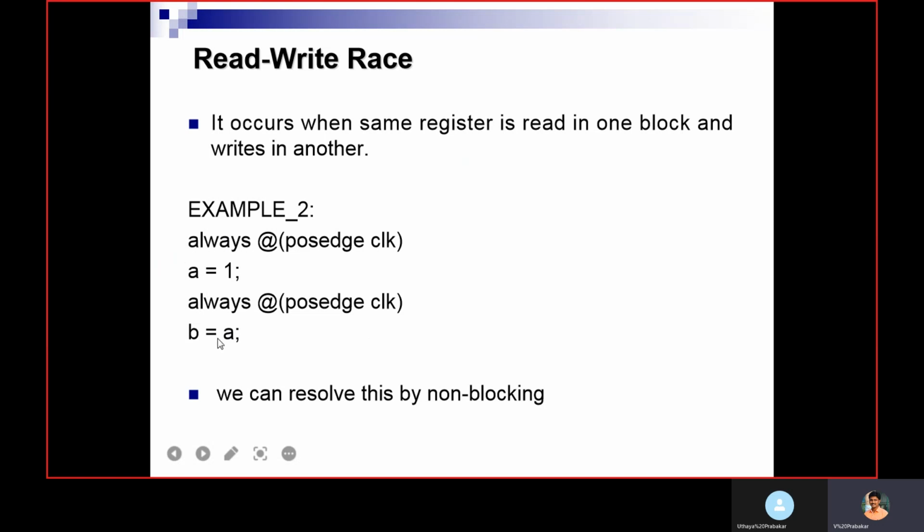So if we are reading A, it may have value 1 or it may have its default value. If it is declared as reg, it has X as default. So B may take 1 or it may take X, that we don't know. These are the situations where the race condition occurs. We can resolve this by using non-blocking assignments. If we use non-blocking, we can avoid this race condition.